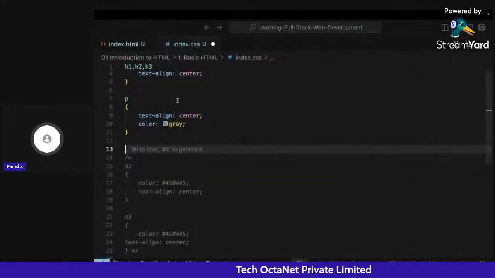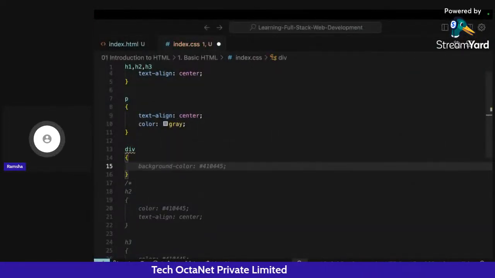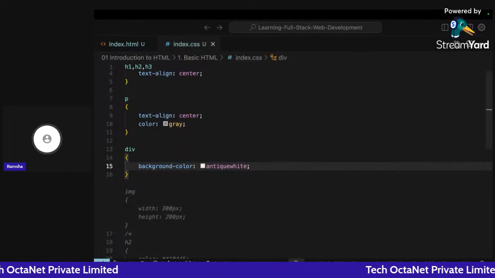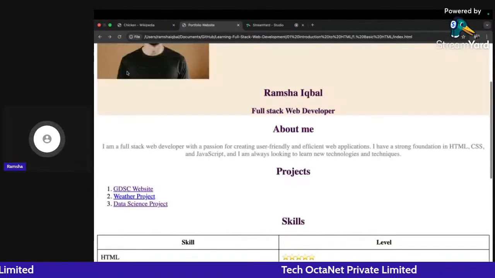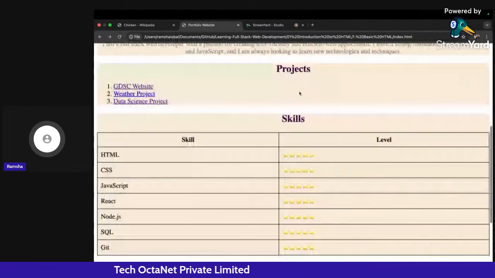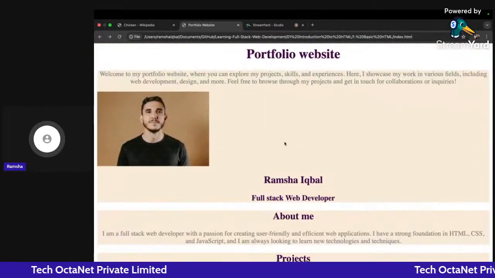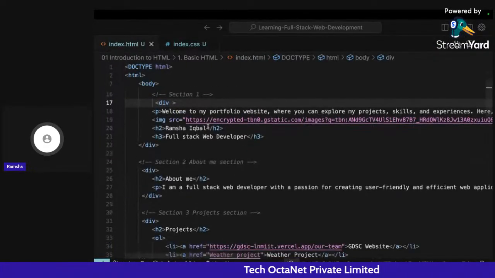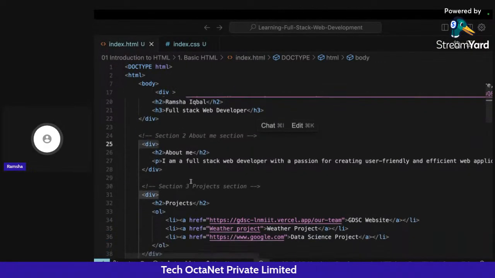So what I'm going to do here is write div and then background color, and this will be antique white. Okay, let me go back and click on refresh. Now you can see this color has come on all the divs that we have. There are that many divs, and they have all got this particular color.